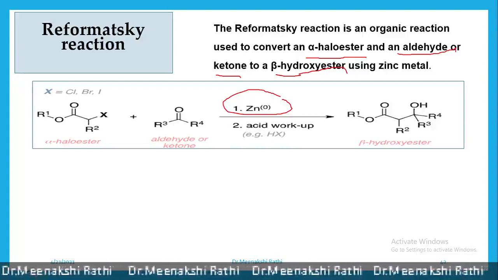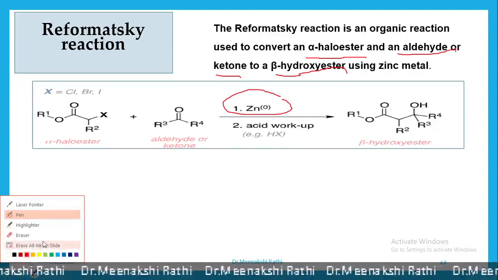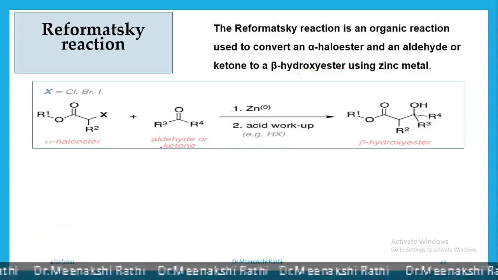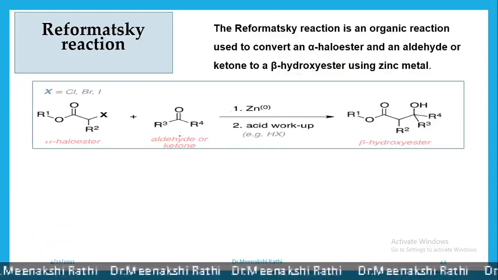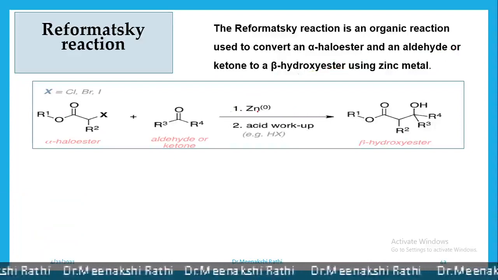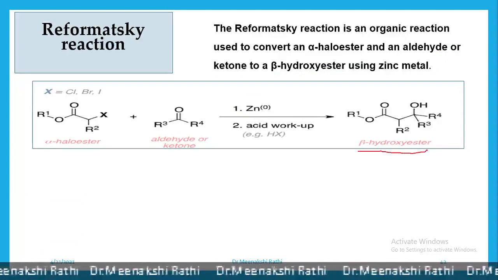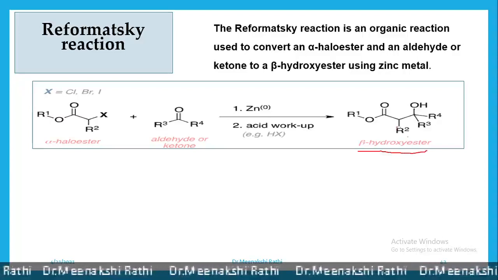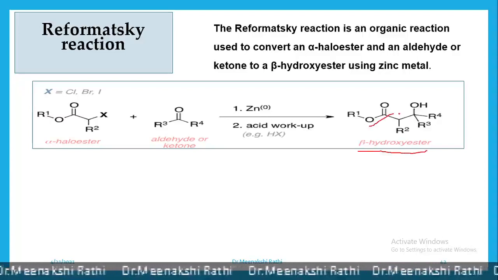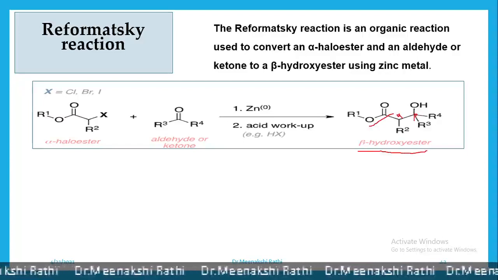So simply here, alpha haloester and aldehyde or ketone, when these two are reacted in presence of zinc and some acid, there is a formation of beta hydroxy ester. Here this is an ester, this is alpha carbon and this is beta carbon.